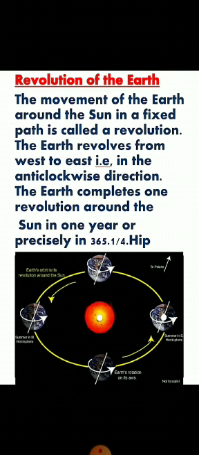What is the second movement of the earth? Yes, revolution. What is revolution? While rotating on its tilted axis, the earth also moves around the sun on a fixed path. This path is called the orbit. The earth completes one revolution in 365 and 1/4 days. We have only 365 days on our calendar.